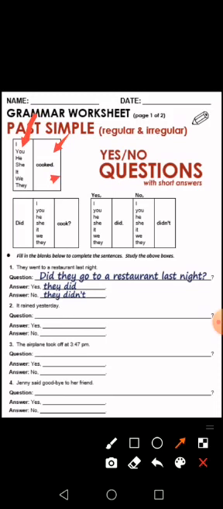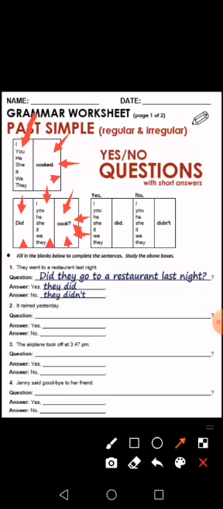So to make it a question, look here. We use did, subject, and the verb in the infinitive, right? So here we have did, subject, verb infinitive, and a question mark. We don't add ed. Like here we have ed in the statement, but in the question we don't add ed.